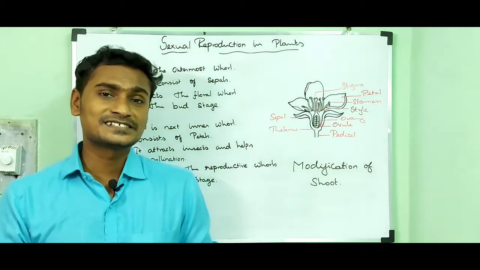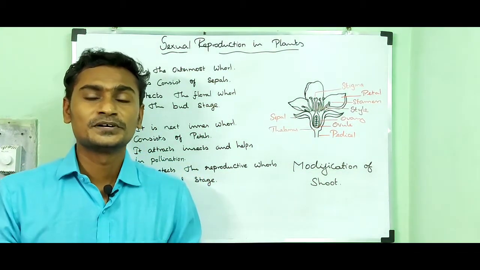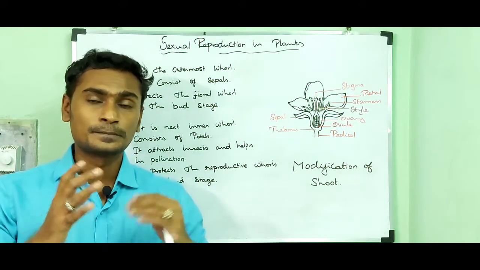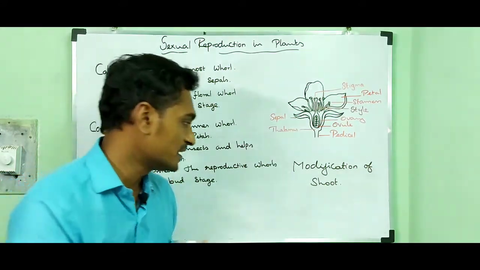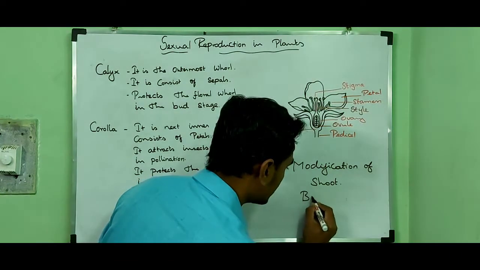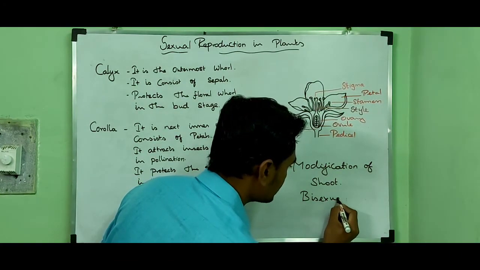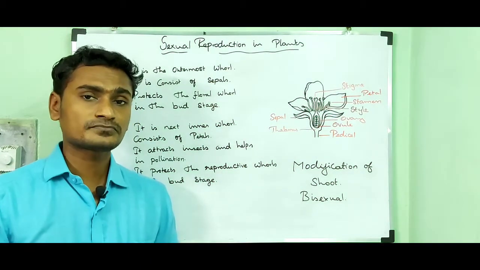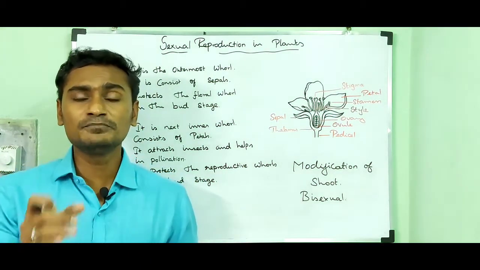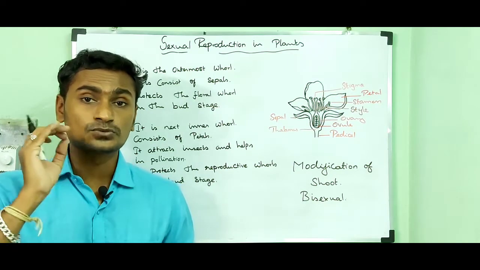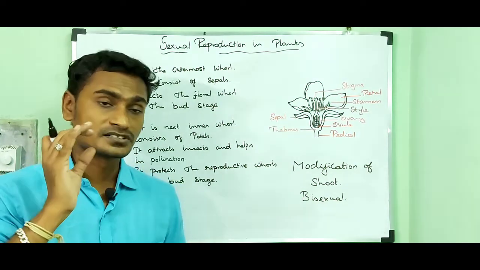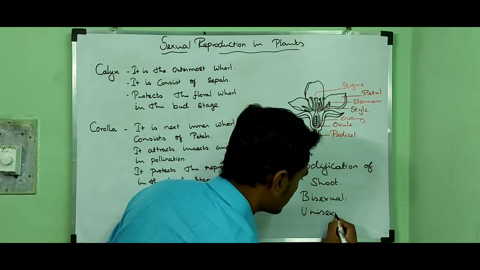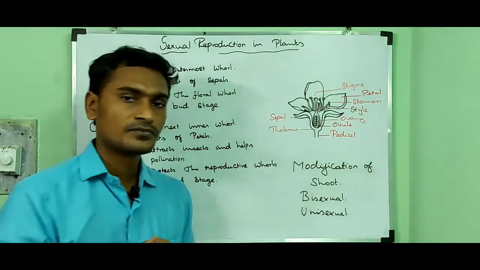In many flowers, both male and female reproductive structures are present, and that flower is said to be a bisexual flower. In some flowers, either male or female reproductive structures only are present, and that flower is said to be a unisexual flower.